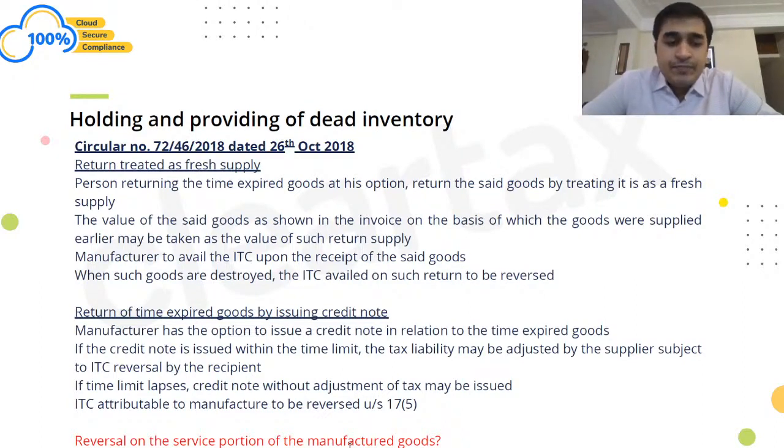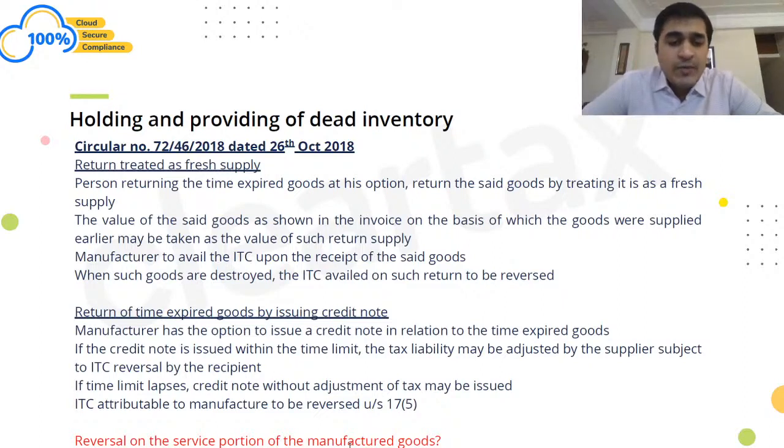But what if you return those goods back to me after 30th September 2020? In that case, as per section 34, you cannot issue a GST credit note. You can issue an accounting or financial credit note without GST, right? In that case, what I would do, as a manufacturer, is issue an accounting credit note. When I issue an accounting credit note, there would not be any adjustment of tax.